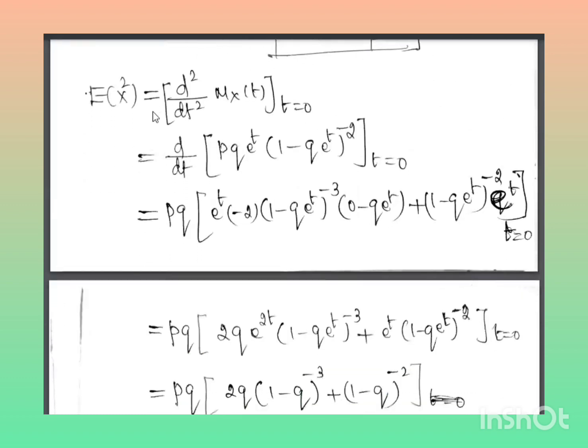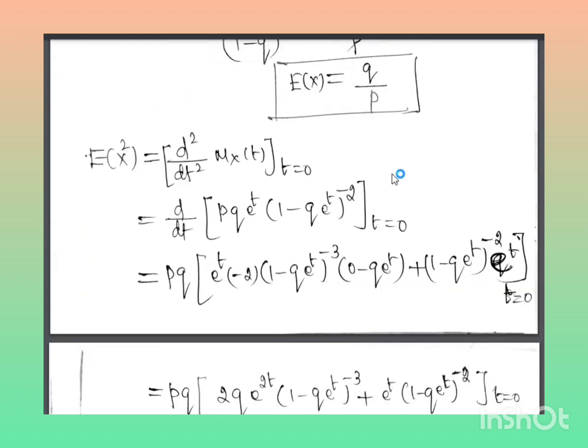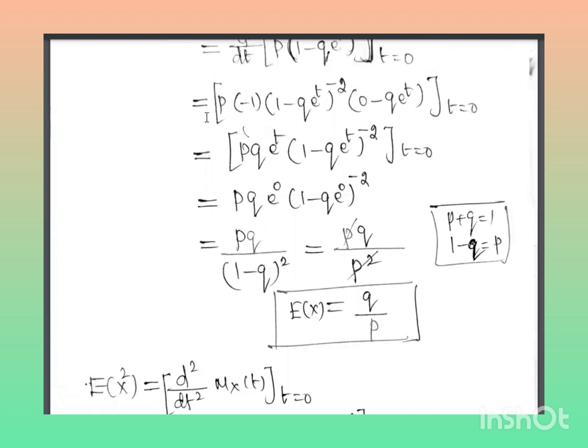After that, expectation of x square, the same rule: d square by dt square of the moment generating function Mx(t) at t equal to 0, because for x square you have to differentiate two times. Already we have differentiated one time. So the result before applying t equal to 0 is pq e power t into (1 minus q e power t) whole power minus 2.